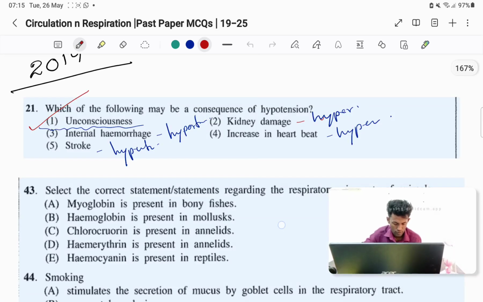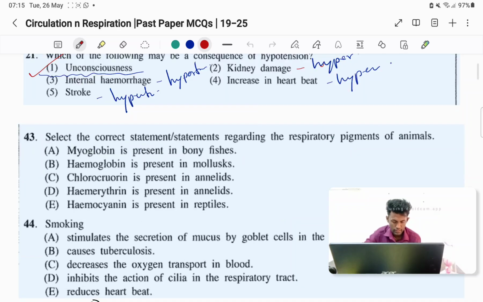Yes, in 2019, the second one: select the correct statements regarding the respiratory pigments of animals. So can you quickly write what a respiratory pigment is? Define that term quickly. Respiratory pigment.